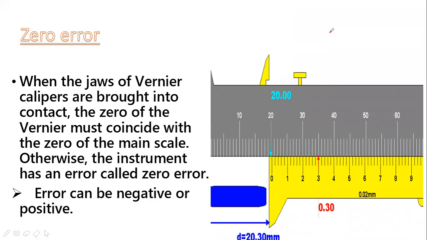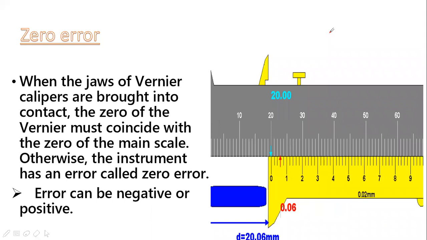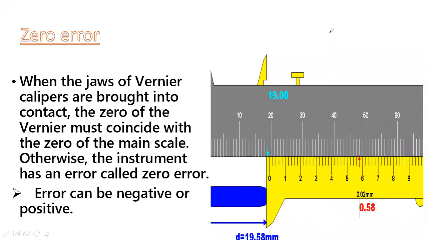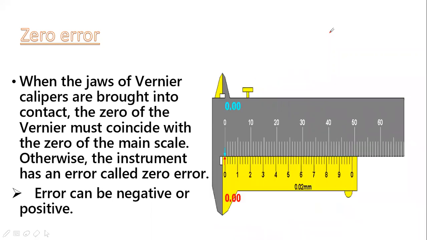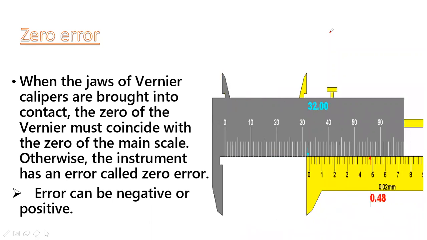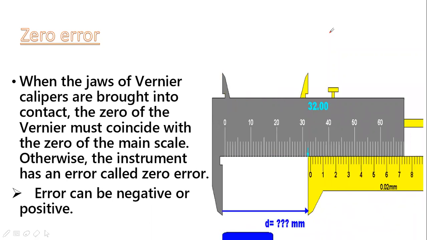Now, zero error. When the jaws of the vernier caliper are brought into contact, the zero of the vernier scale coincides with the zero of the main scale. Otherwise, the instrument has a zero error.